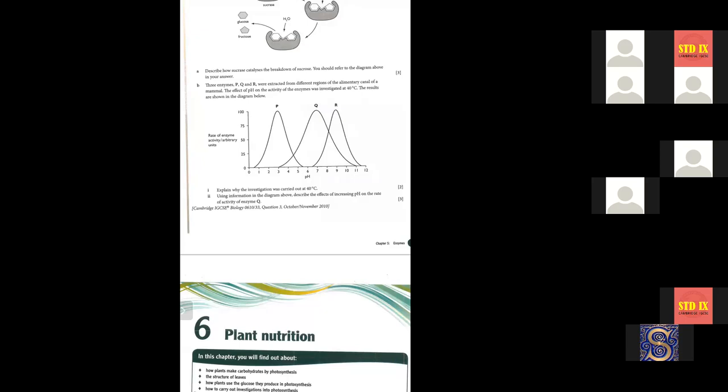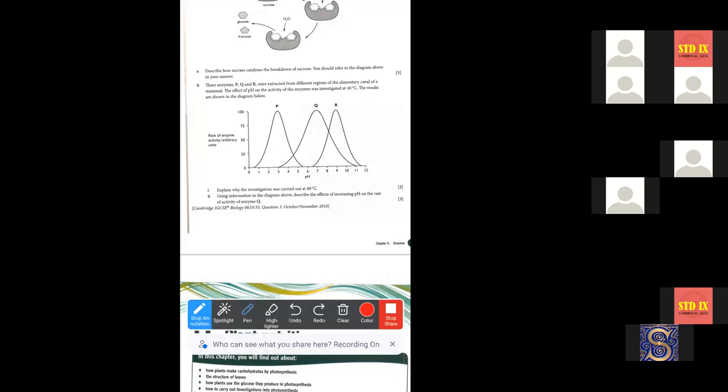Now look at enzyme Q. When the pH was 3, that means the solution is acidic, the enzyme will not work properly. Now as the pH value increases from 3, the rate of enzyme activity also increases, and it becomes the highest at the optimum pH, which is pH 7.